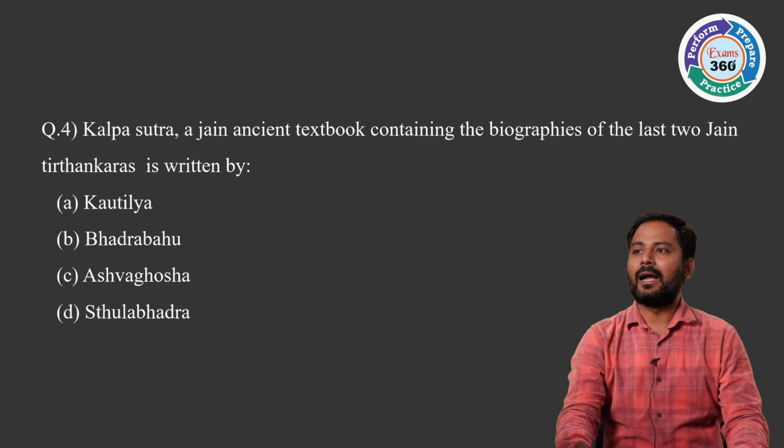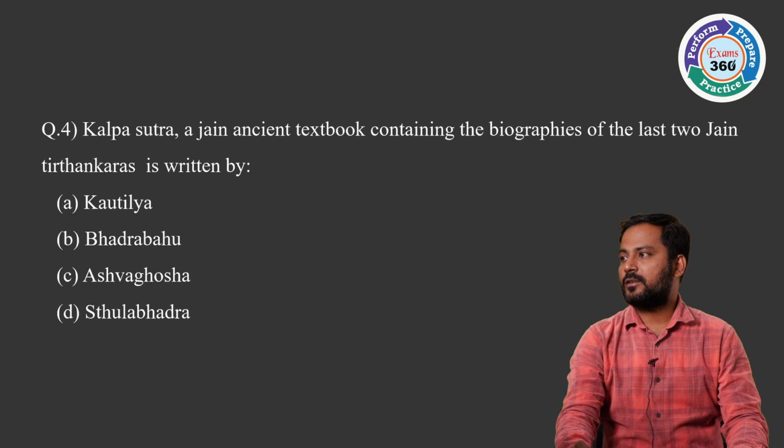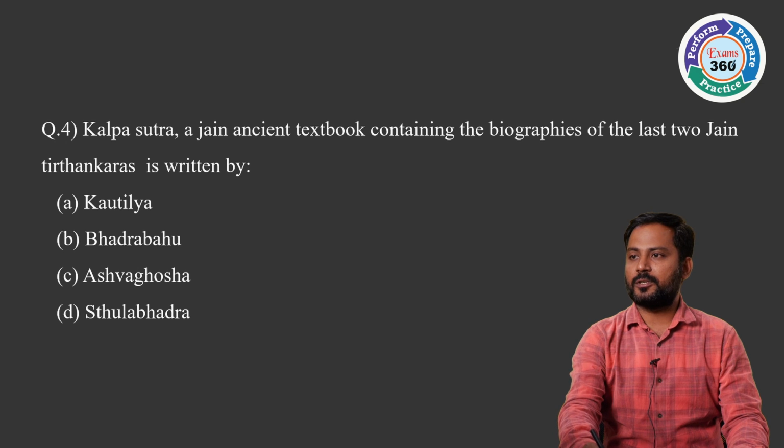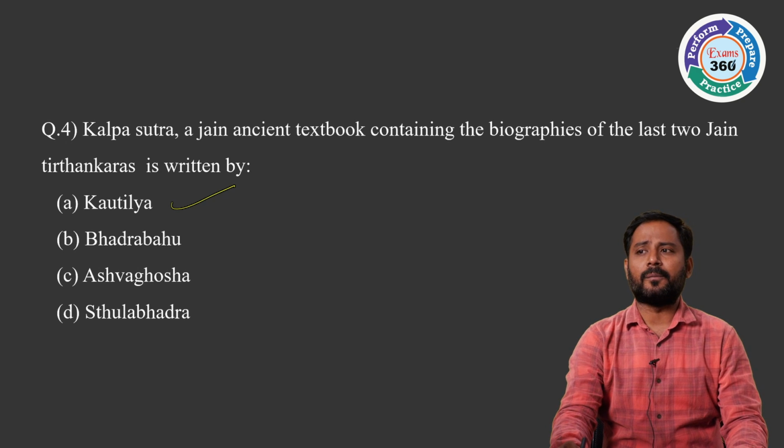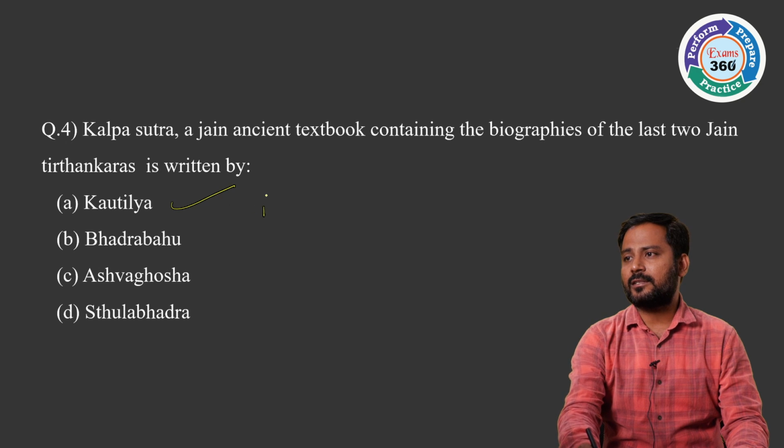Next, the fourth one is: Kalpasutra, a Jain text containing the biographies of the last two Jain Tirthankaras, is written by. The first option is A, Kautilya. He was a minister under Chandragupta Maurya. Kautilya is known for his famous work called Arthashastra. You can easily eliminate Kautilya.